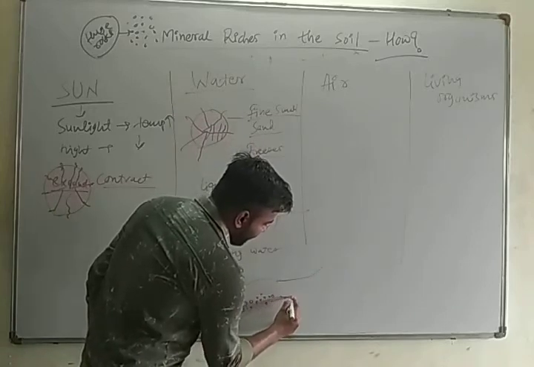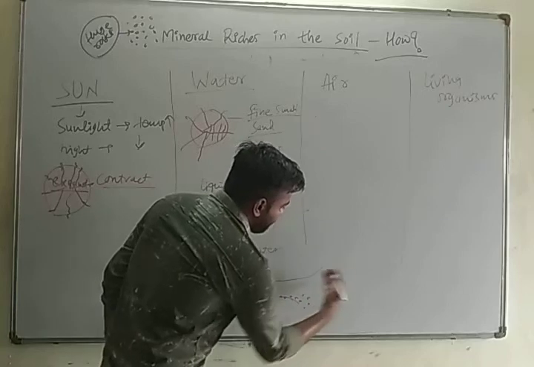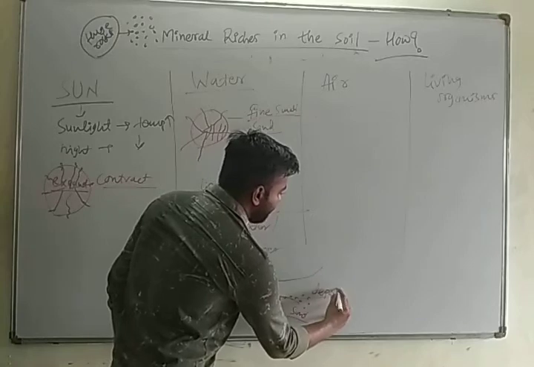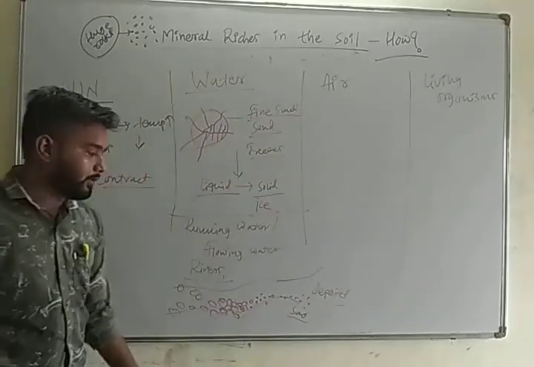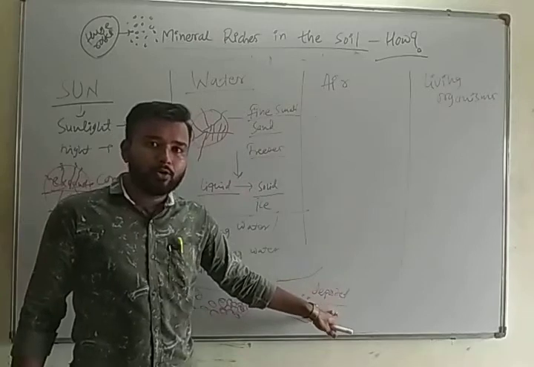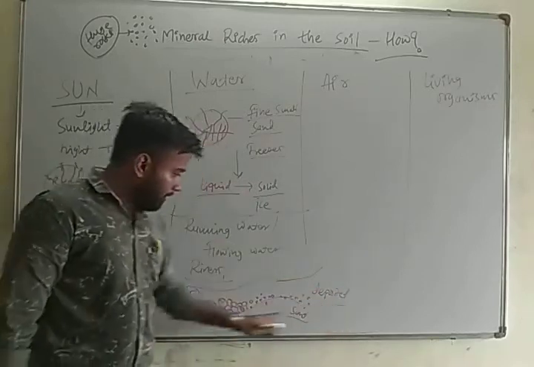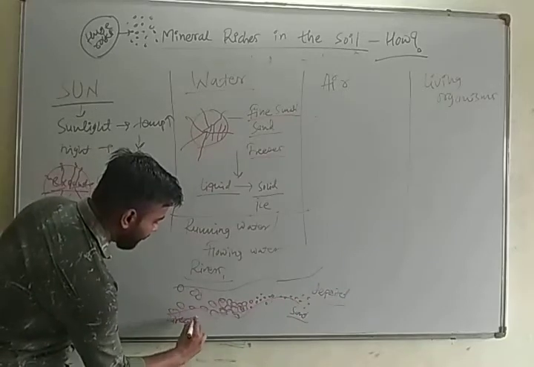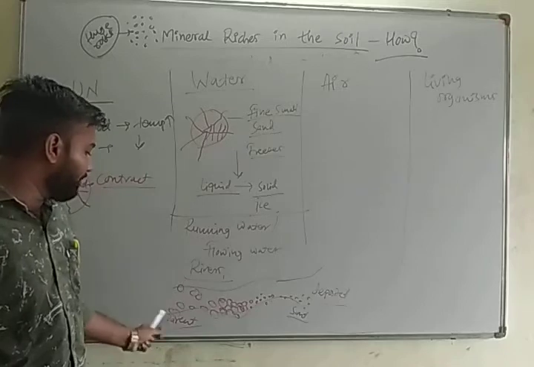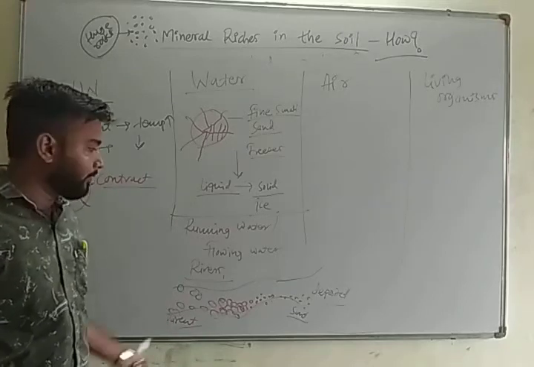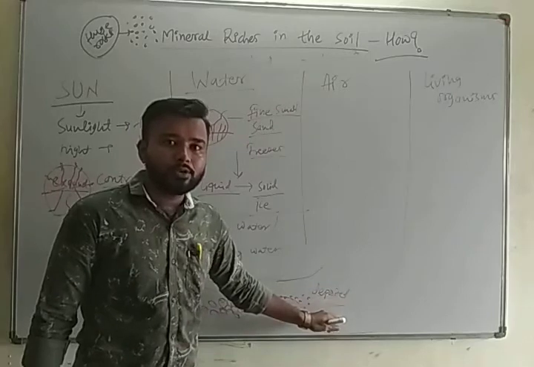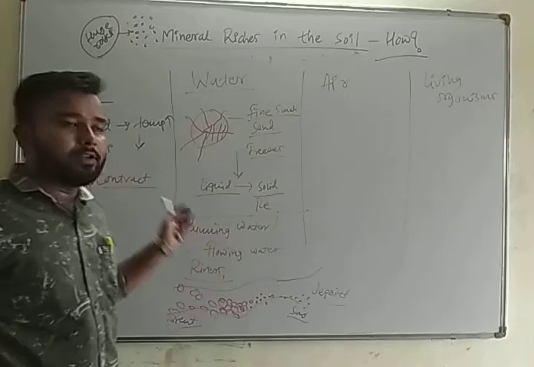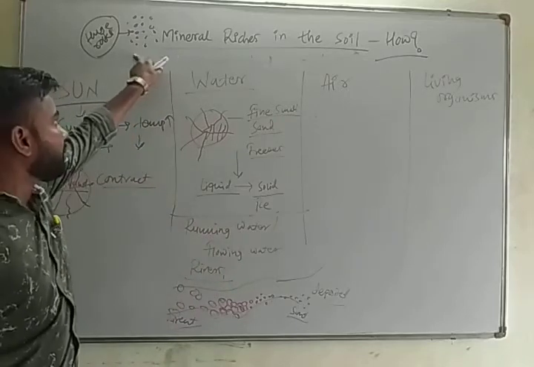these particles will get smaller and smaller, and when these are converted into sand, it will be deposited at a very far place. So you see here that the sand produced is very far away from these parent rocks. These are parent rocks from which our soil is produced, but the parent rock was very far away from where the soil is deposited now. So by these two means, water can act in soil formation, or formation of mineral rich soil from huge rocks.